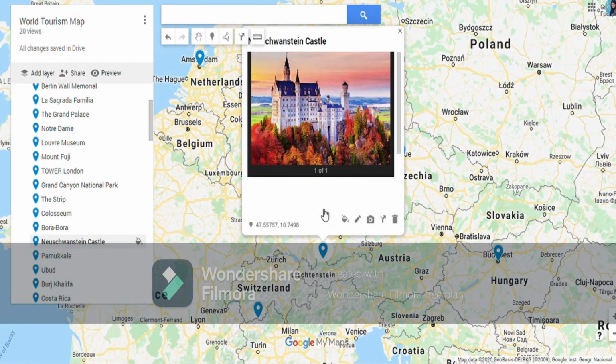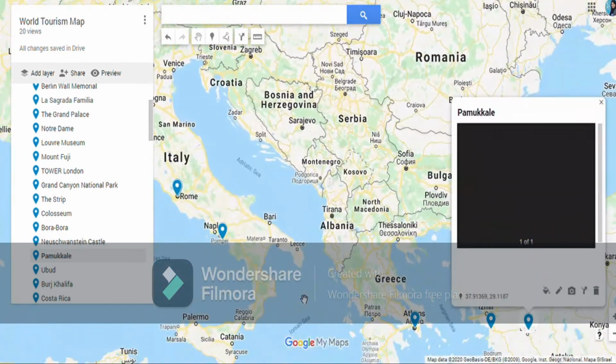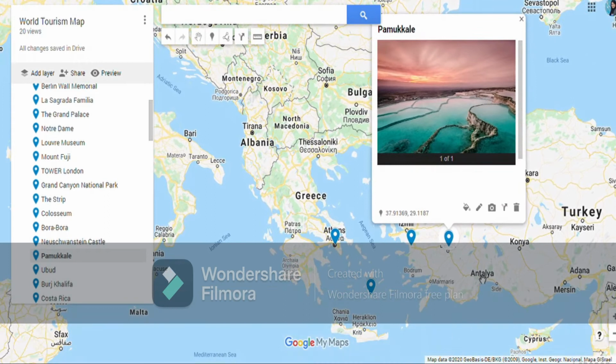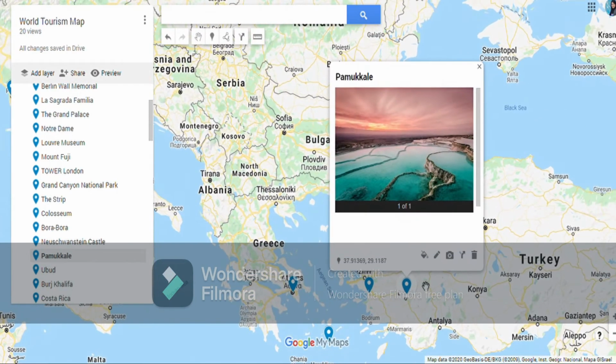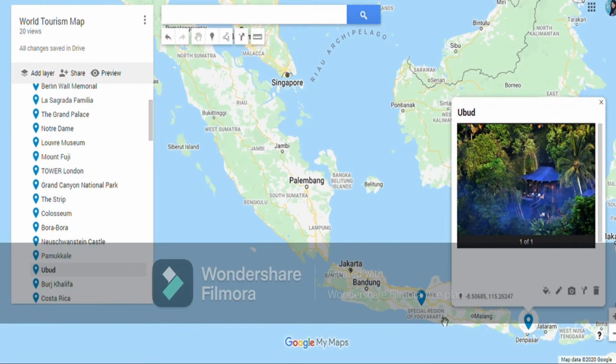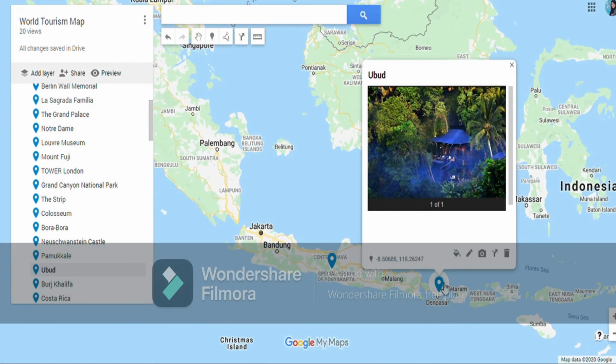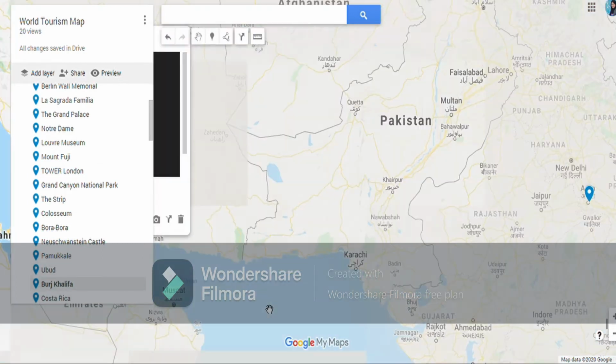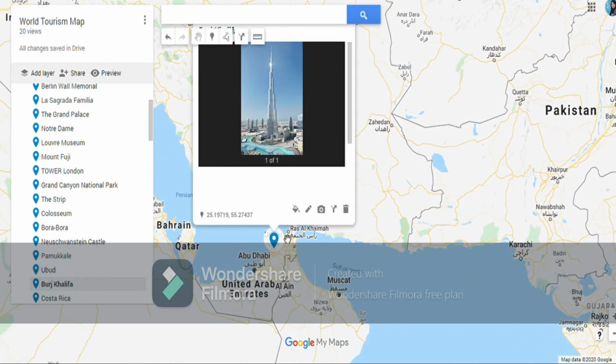Then let's go to Pamukkale in Turkey. So it's a very beautiful destination. The white strips you see are strips of white rock that you will find here, and there is water in these rocks. Pamukkale, beautiful destination. Then we have Ubud in Bali, Bali Island in Indonesia. You will find Ubud in Bali. Then we have Burj Khalifa in Dubai. In Dubai we have Burj Khalifa. So it is the Gulf of Oman, Persian Gulf, and this is the United Arab Emirates.